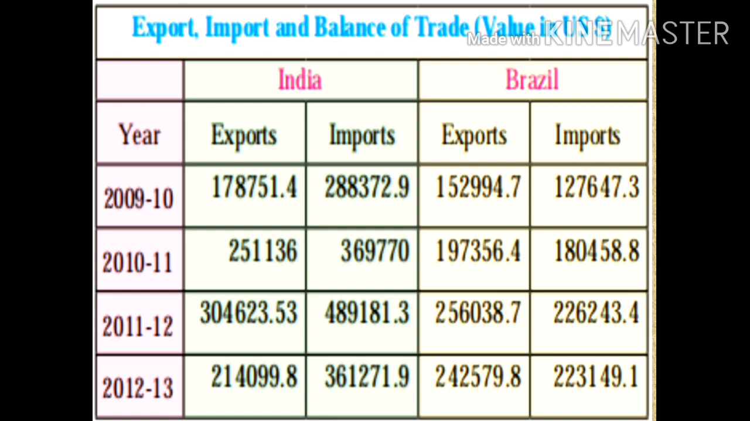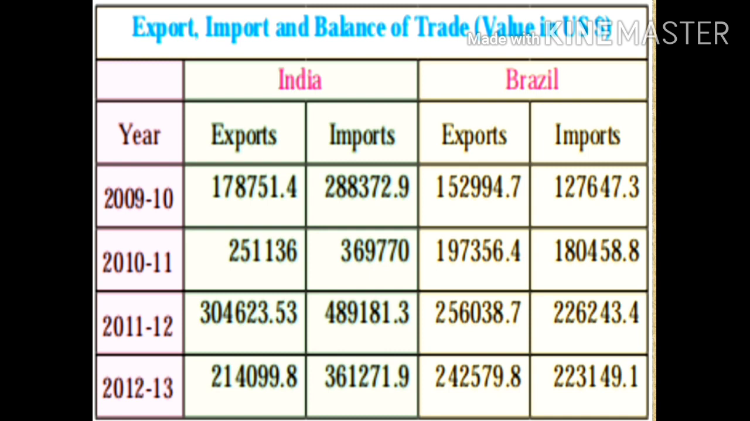Now let us see the year 2012-13. Here again the export is 2 lakhs, whereas the import is 3 lakhs. So again in this case the imports are more than the exports. So again this is an unfavorable balance of trade. You have noticed that in all the years, right from 2009 to 2013, every year the imports are more than the exports. Therefore, India has an unfavorable balance of trade.